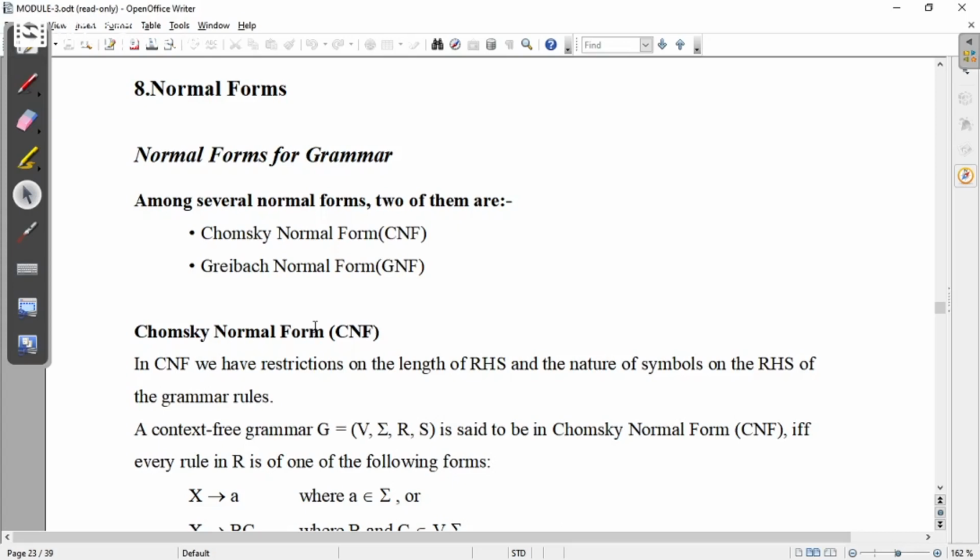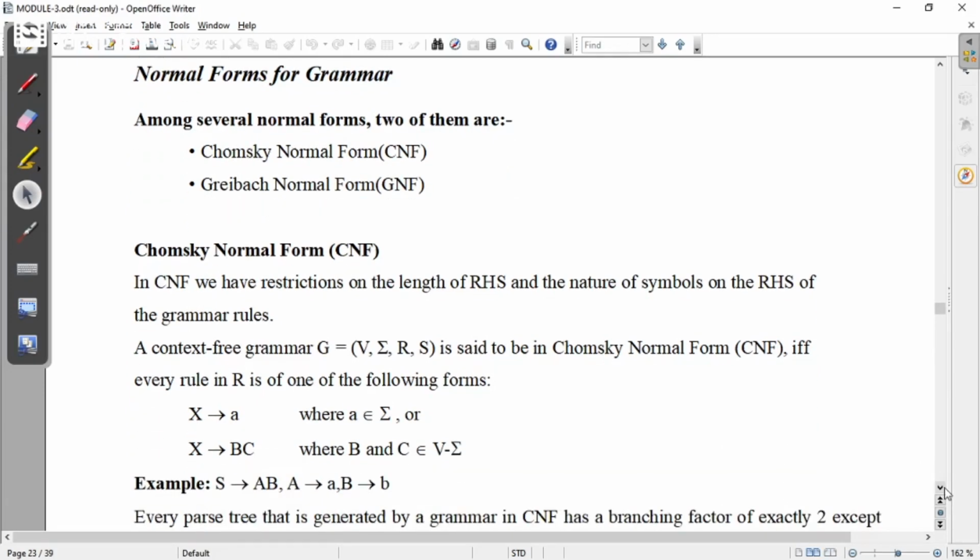Let us see the two types of normal forms that we are going to study here. The first one is Chomsky normal form. The next one is Greibach normal form. Regarding Chomsky normal form, it can be shortly referred to as CNF. We have restrictions on the length of the RHS and the nature of the symbols on the RHS of the grammar rules in case of Chomsky normal form. Let us see the restriction.